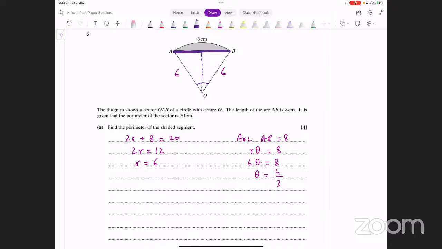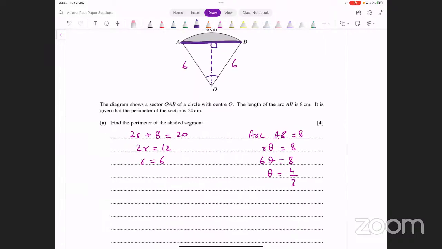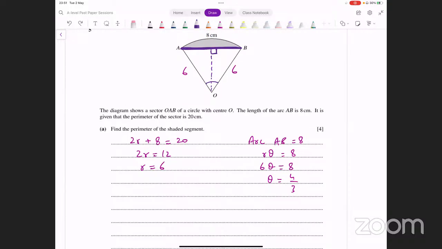But this is much simpler. अगर आप isosceles triangle के दरम्यान से इस तरह से break कर लें तो ये right angle बनता है. And this angle is going to be divided into half. If this angle is 4/3, so यहाँ पे क्या? Yeah, this angle is 4/3. तो जो half angle होएगा वो कितना होएगा? 2/3. This angle is 2/3 and this angle is also 2/3.